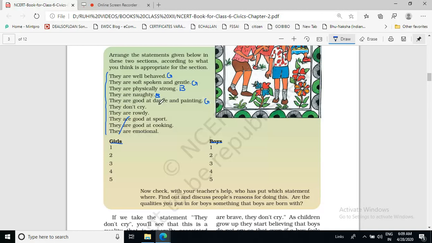Many of you must have experienced this kind of statement. When you cry, your parents or friends or relatives, anyone may say, लड़का होके रोते हो. You must have heard this, that boys don't cry. They are rowdy. This is also about boys. They are good at sport. This is also about boys.